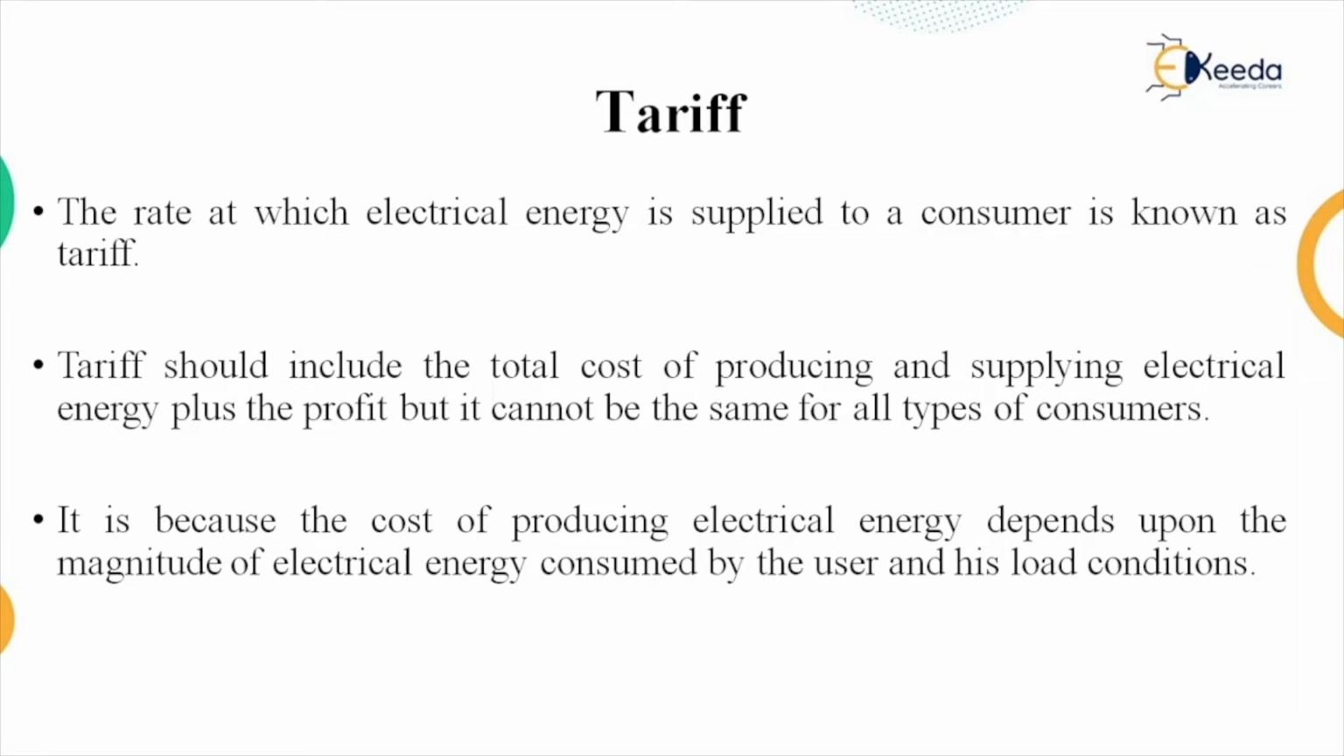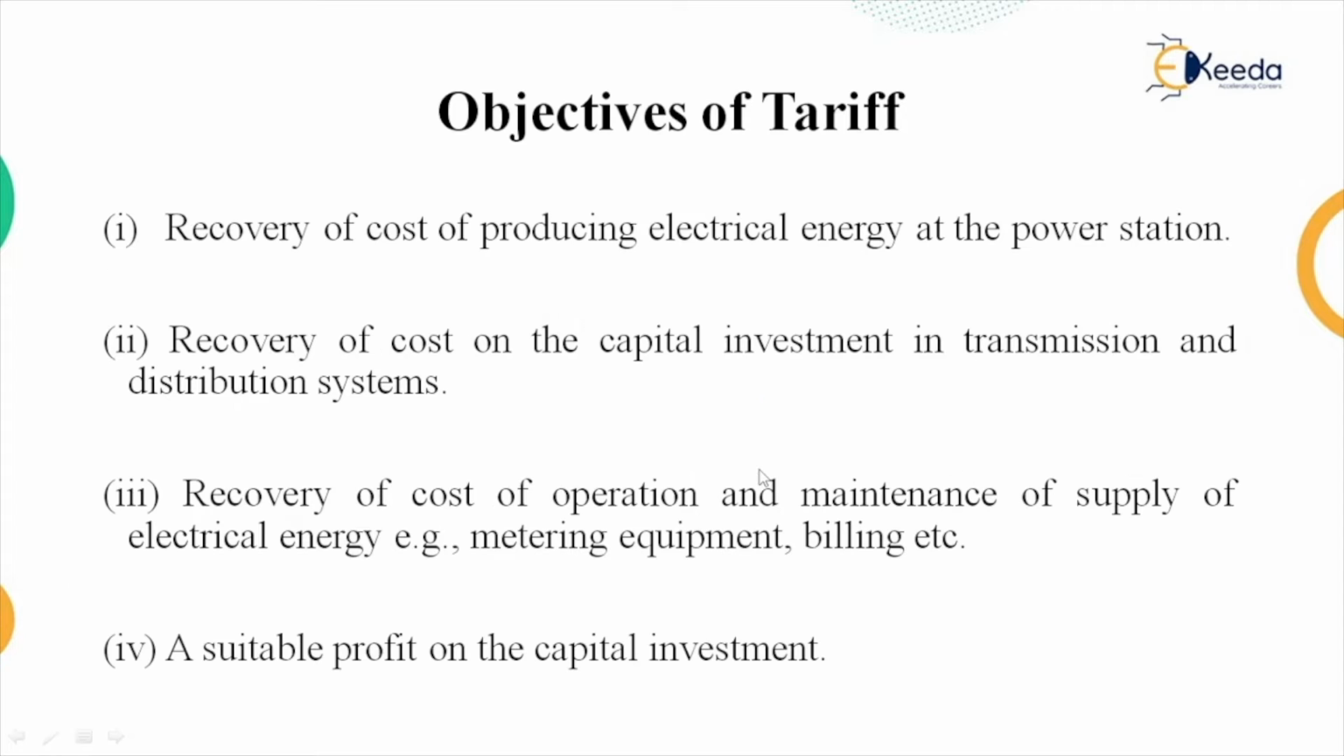Suppose a consumer consumes more electrical energy, then he has to pay a lower charge per unit energy consumption. And for the load condition, if the load is about constant, then the charges are less, and if the load is variable, then the charges will be more. So that's why the tariff rate is not the same for all types of consumers.